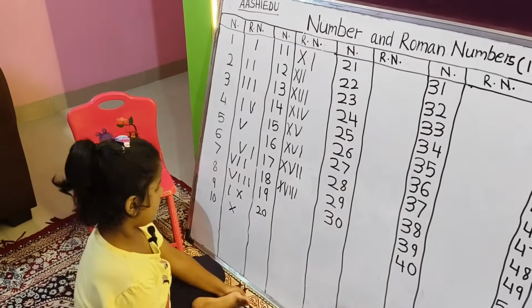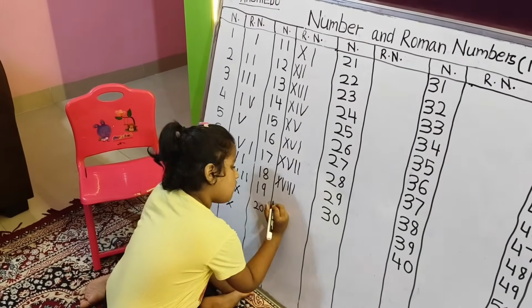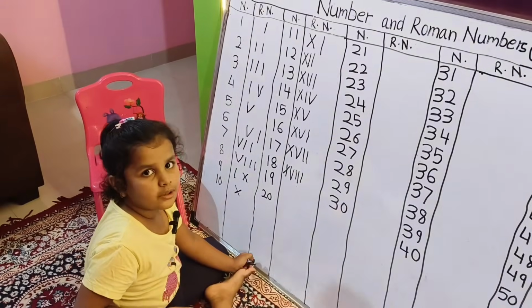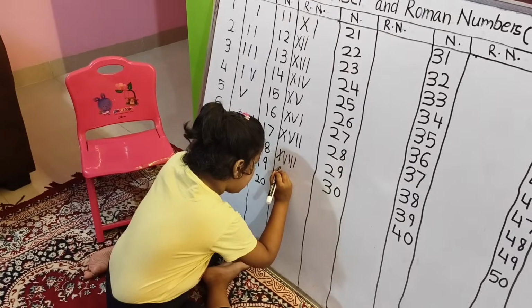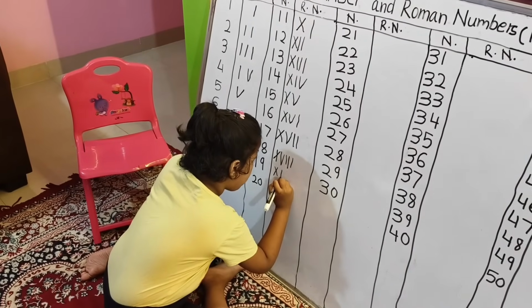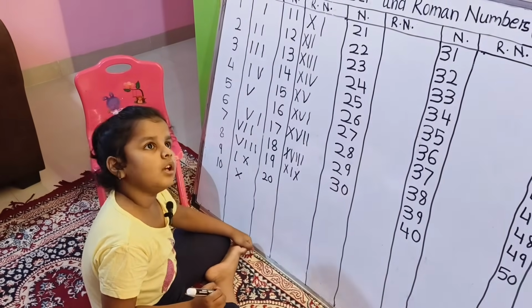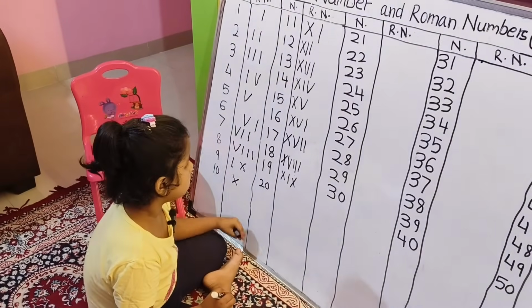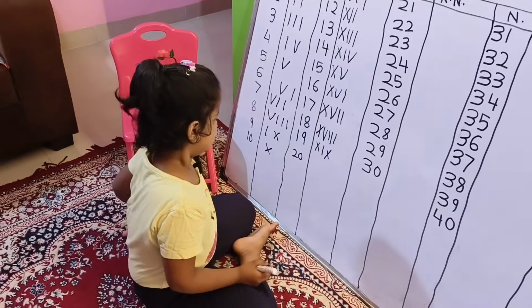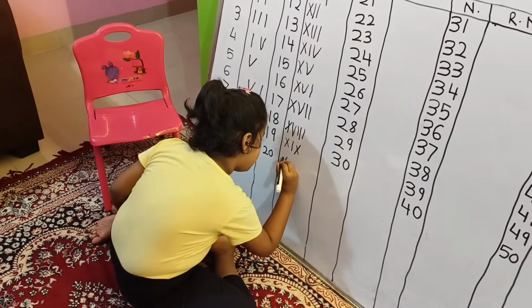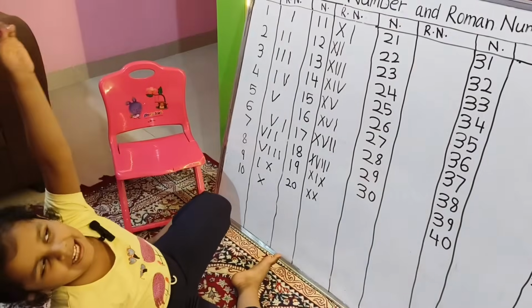Now 19. Roman number 19. So 19 is a little bit hard. We need X and IX, XIX. Roman number 19. Next one, 20. 20 is double X. Very nice.